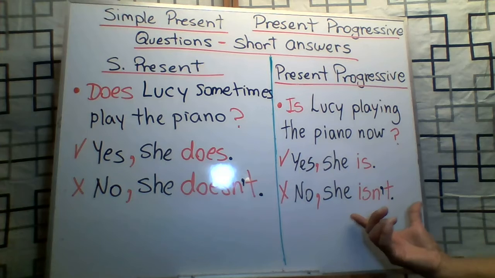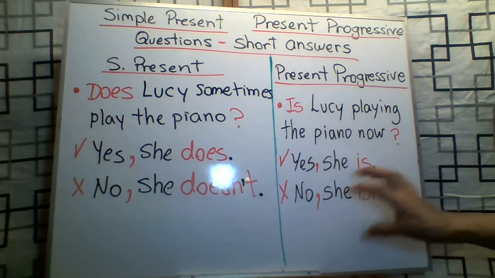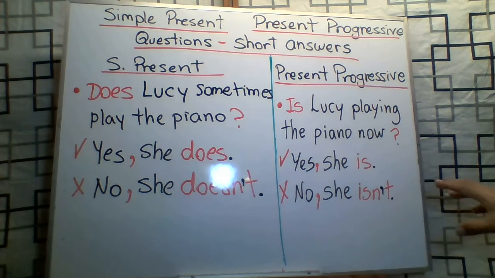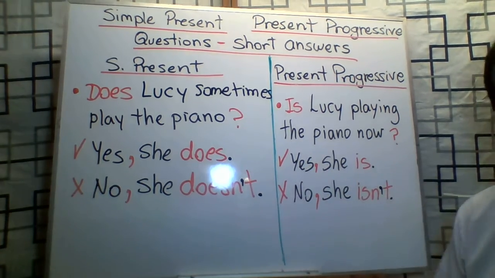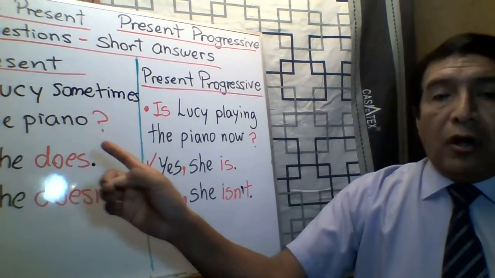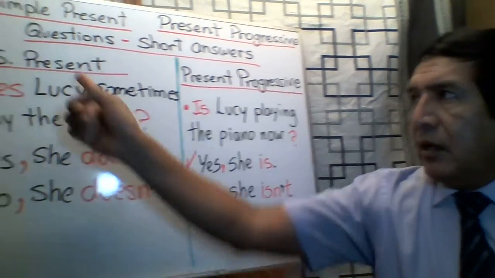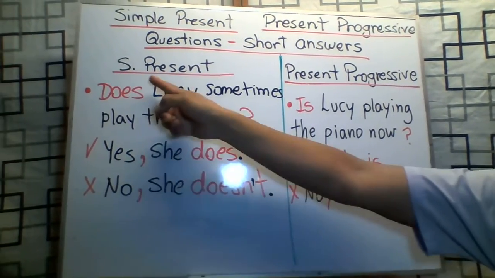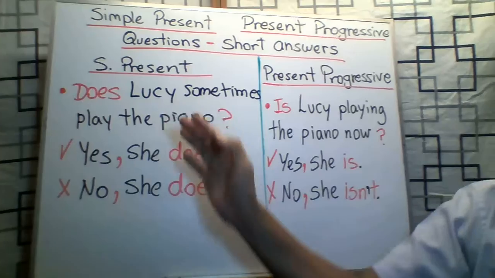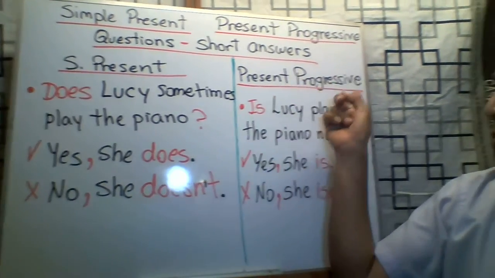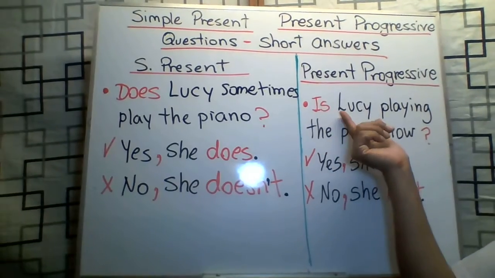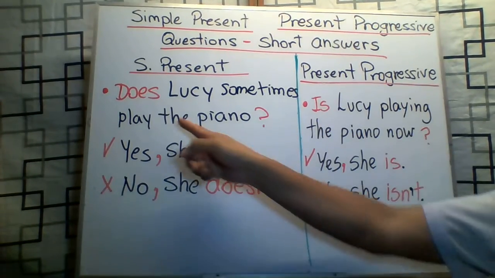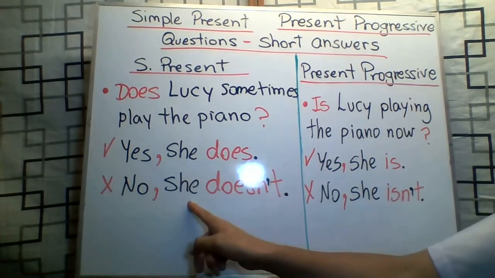Isn't is the contraction of is not. Is at the end of the answer, excuse me. So, as you can see, the positions or the use of the auxiliaries are important for questions. Remember, in simple present, you can use do or does, and the present progressive is or are, according to the subjects. That's why we're talking about Lucy, she.